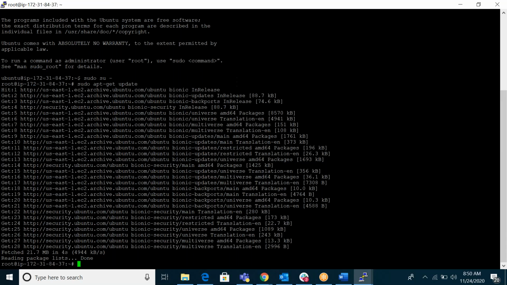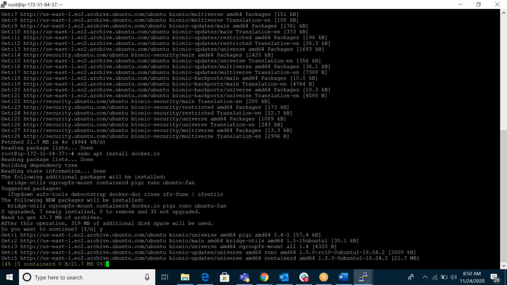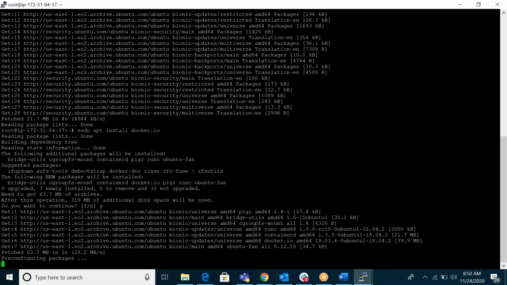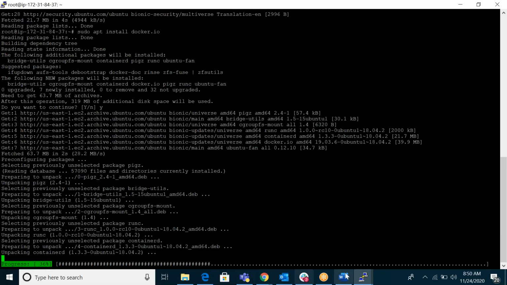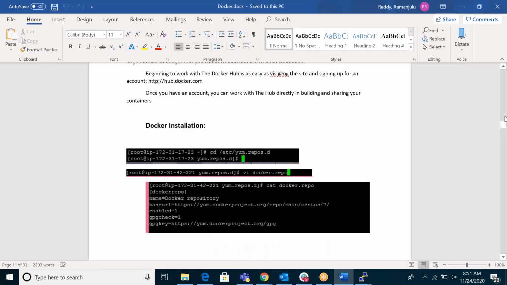Then I'm installing Docker using a simple command. In Ubuntu, there's no need to create repositories. But with Linux, we have to set up the repository first, and only then can we download Docker.